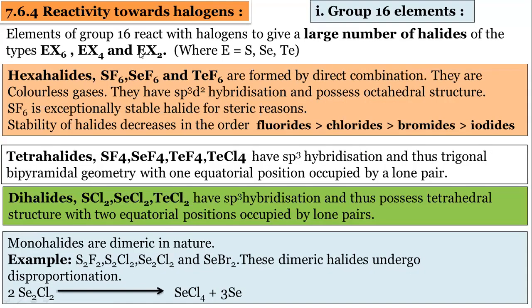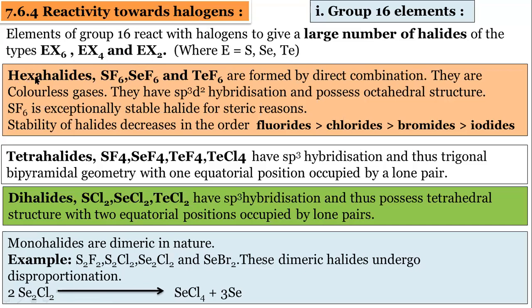Then I am coming to the reactivity towards halogens. Halogens are fluorine, chlorine, bromine, iodine. Group 16 elements react with halogens. They form EX6, where E stands for sulfur, selenium, and tellurium. They form a large number of halides: hexahalides, tetrahalides, and dihalides. They form 3 types of halides when they react with halogens.